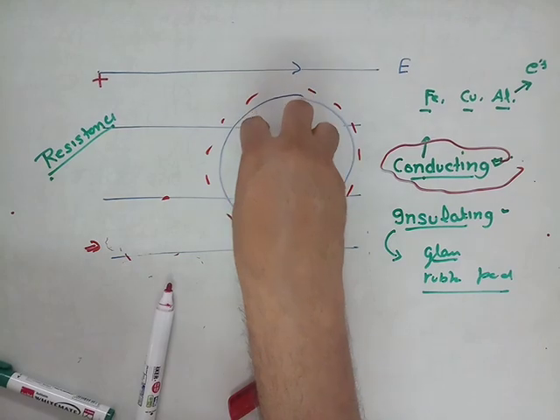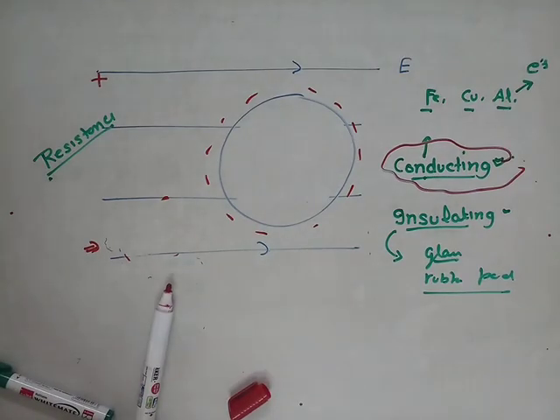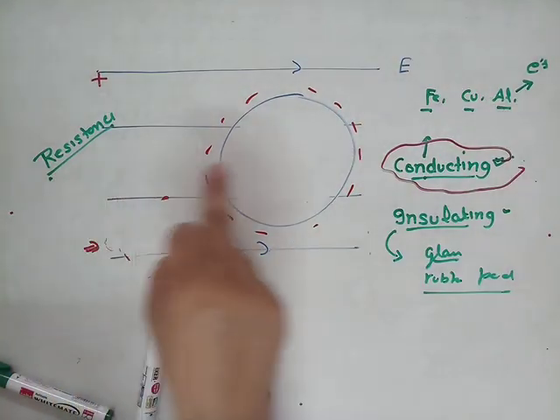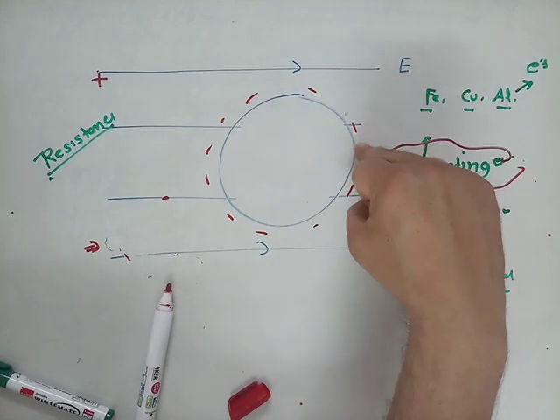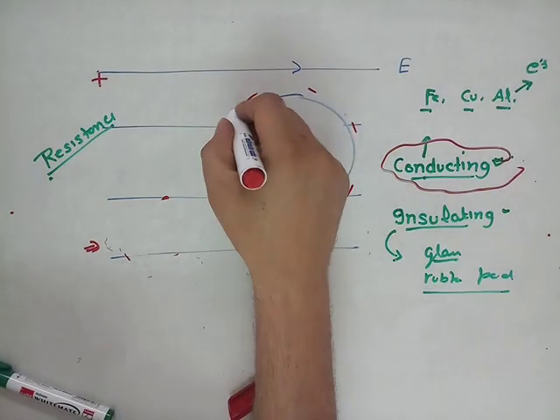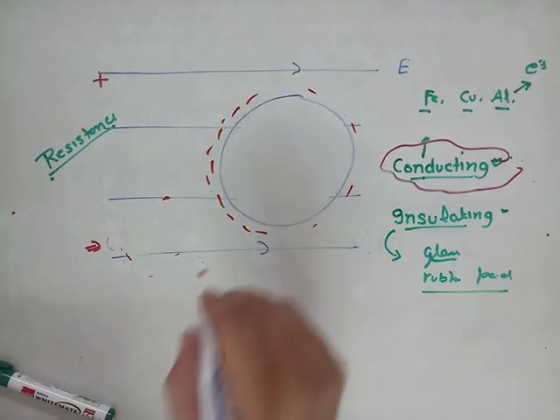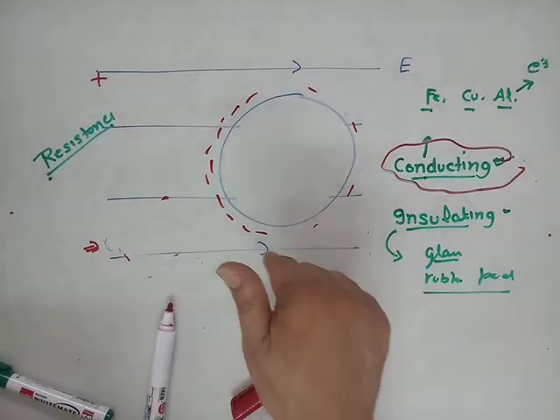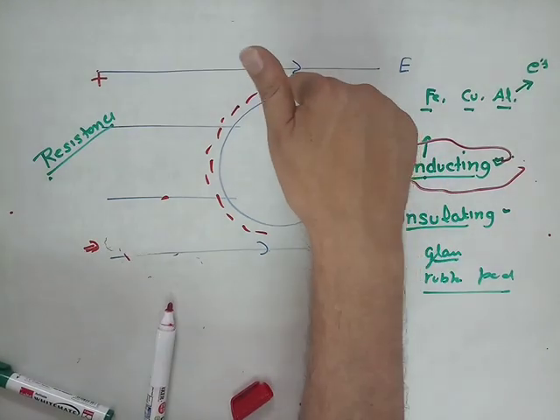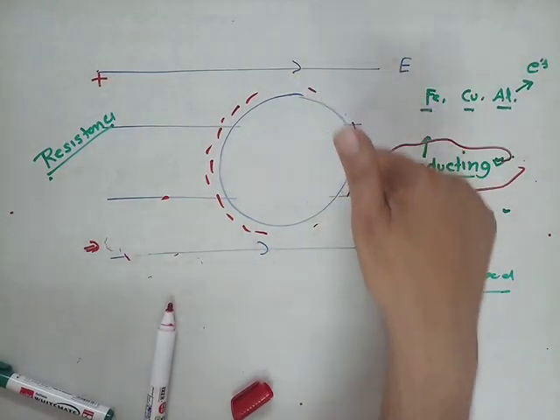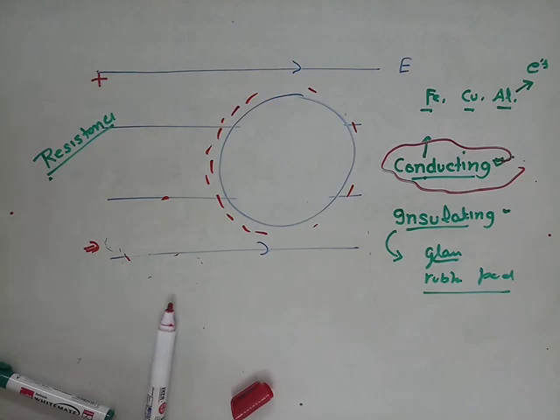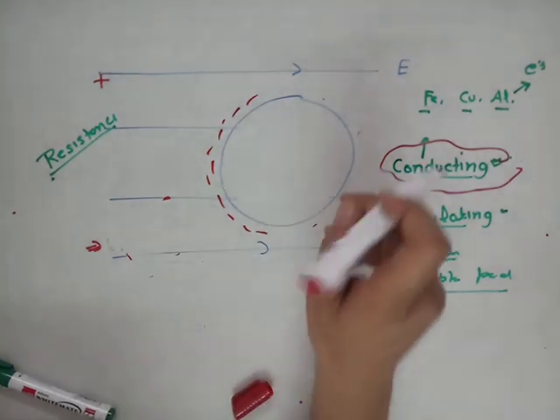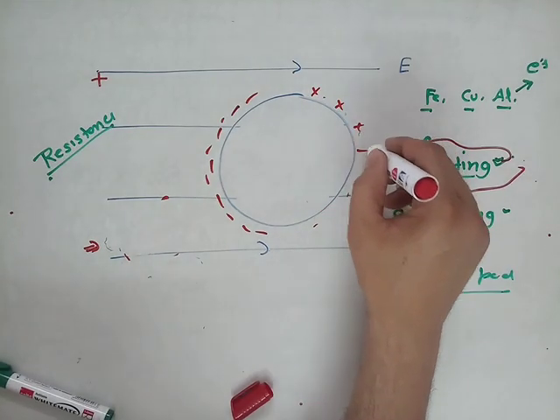But when it is placed in an electric field, what will happen? This is the positive end and here it will be the negative end of the electric field. This positive charge will attract electrons. Now some electrons from this side move towards this side, like this. Now this side has surplus electrons as compared to this side, therefore we see that this side is negatively charged and this side becomes positively charged. And if the electric field is sufficiently strong, then all the negative charge will be here, and here there is a deficiency of electrons. This deficiency of electrons is given by the positive.